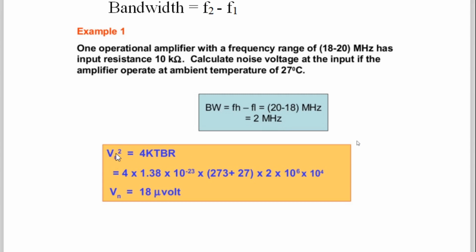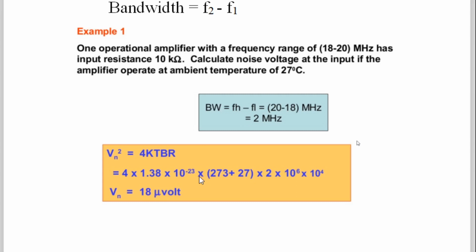So you take square on both sides, so that square root will get cancelled. So Vn square is equal to 4 kTBR. Substitute 4 as 4, k as 1.38 into 10 raised to minus 23 joule per Kelvin.